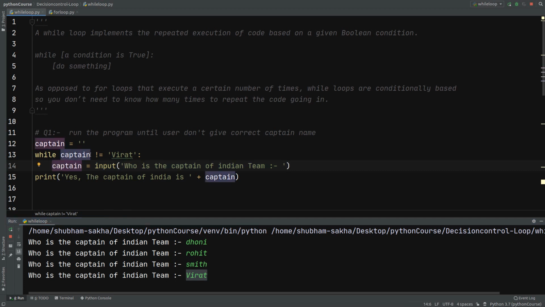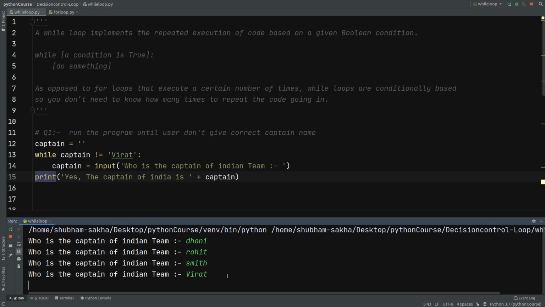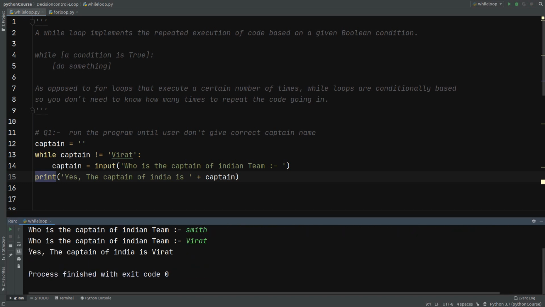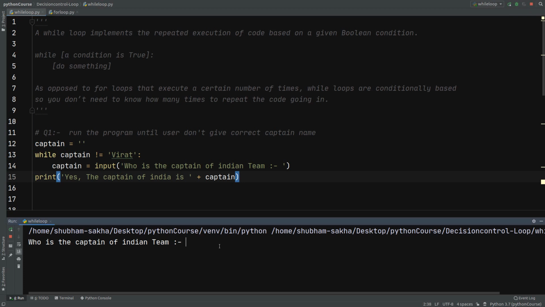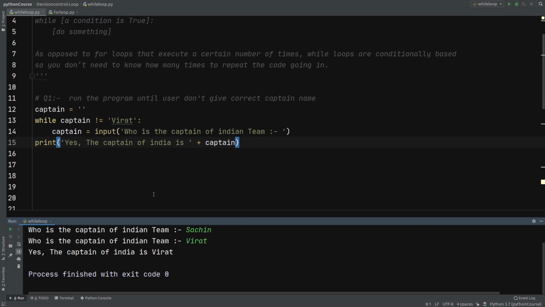Now it will check Virat not equals to Virat. It will become false because Virat is equal to Virat. So as soon as it becomes false, the loop will get over and will print out yes, the captain of India is Virat. If I click enter, you can see we got the output as yes, the captain of India is Virat. If I run it again, and this time I give AB de Villiers, again it will ask who is the captain, Sachin, and as soon as I give the correct name, it will print yes, the captain of India is Virat.